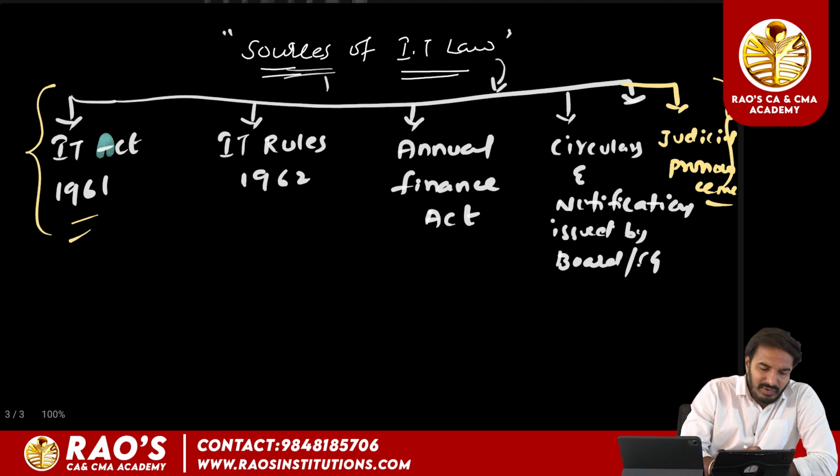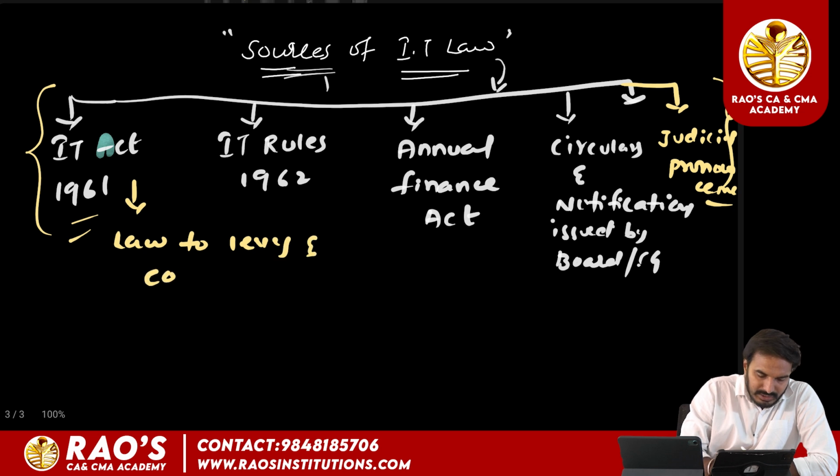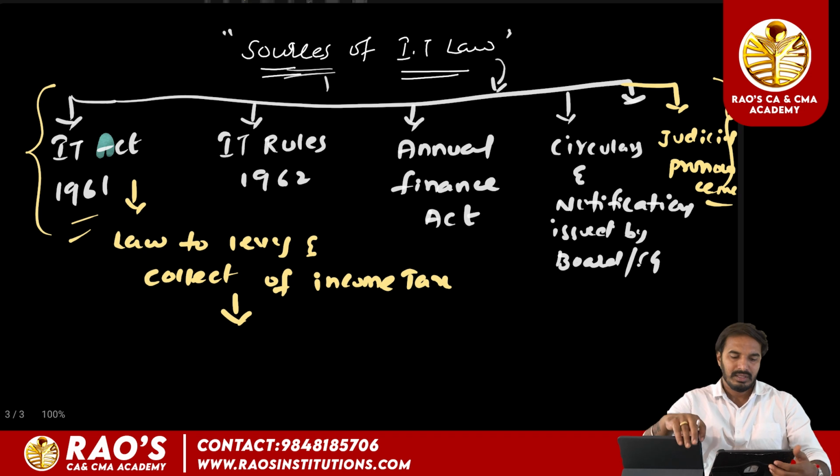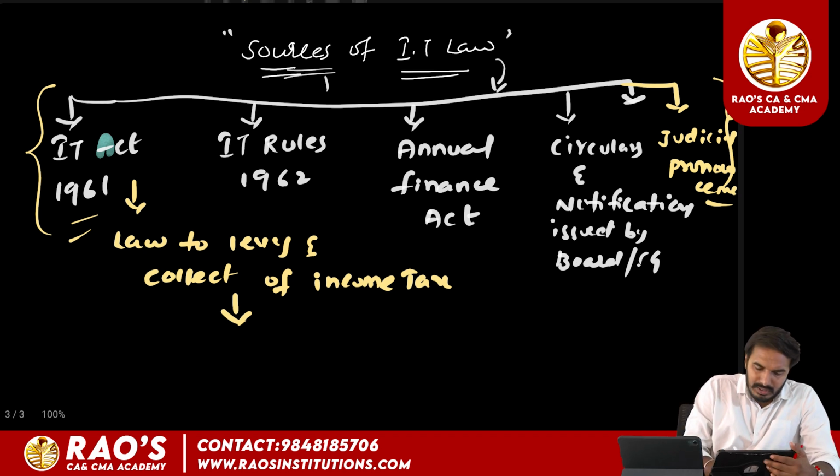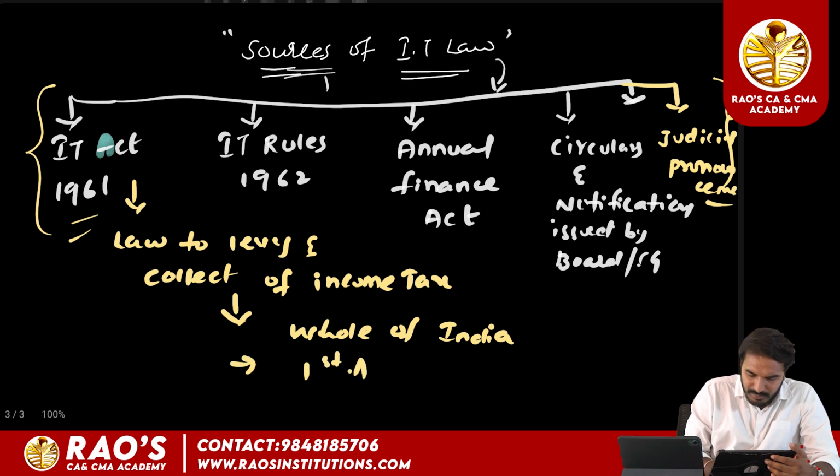It is the main governing law to levy and collect income tax. The application of the law extends to the whole of India, and it came into force on 1st April 1962.